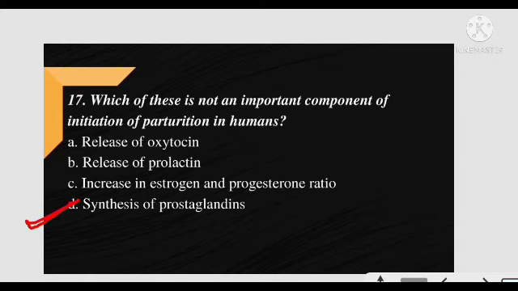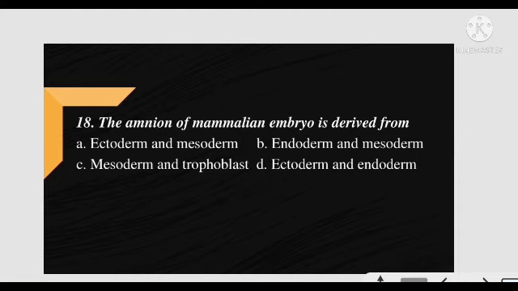Okay, next question. The amnion of mammalian embryo is derived from? Amnion of mammalian embryo, ये कहाँ से डिराइव हुआ है? एक्टोडर्म, मीसोडर्म, एंडोडर्म, किसमें से? And the correct answer is option A, ectoderm and mesoderm.